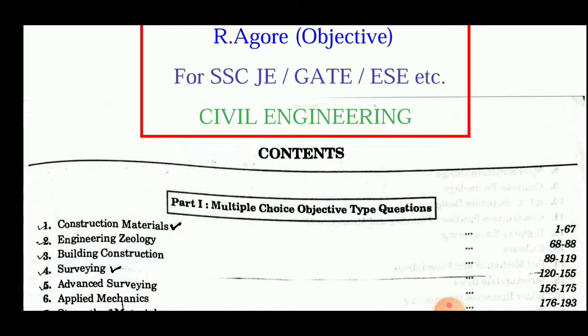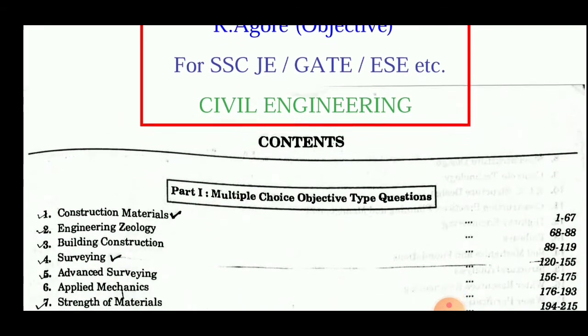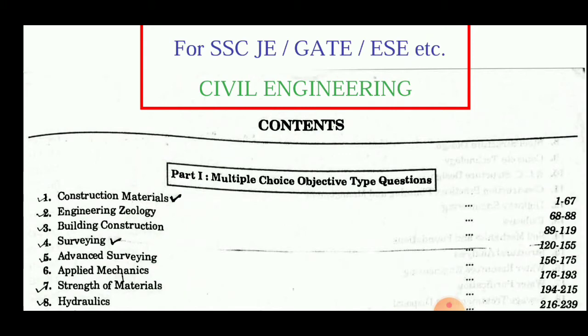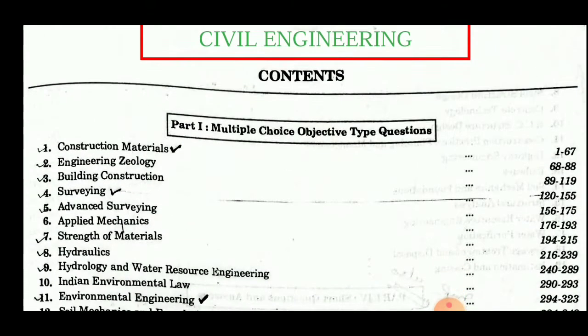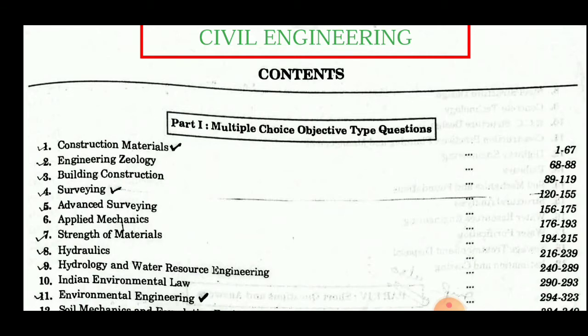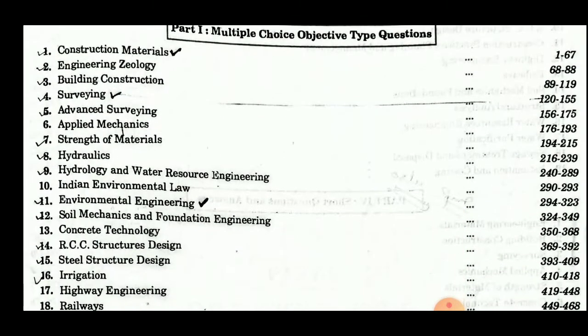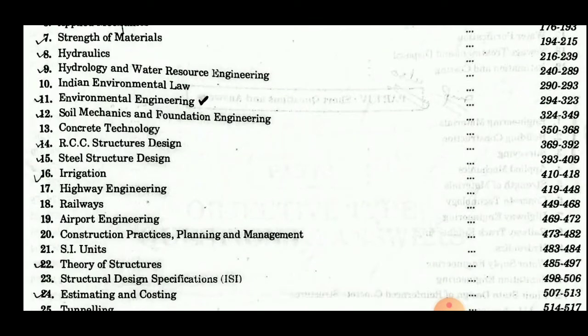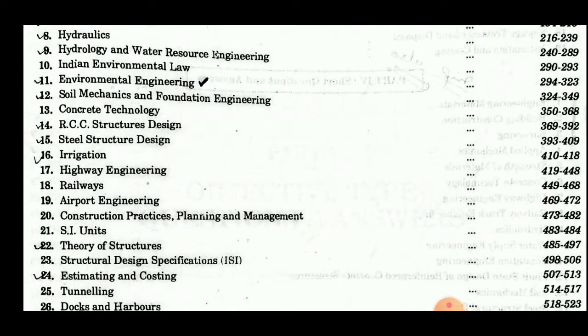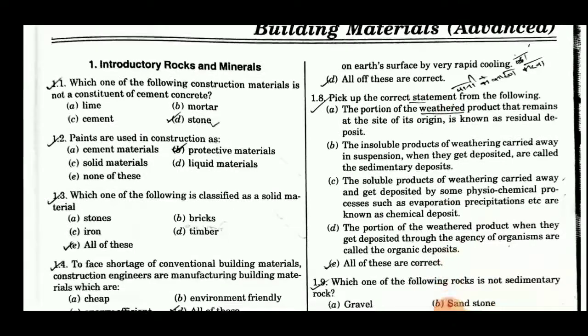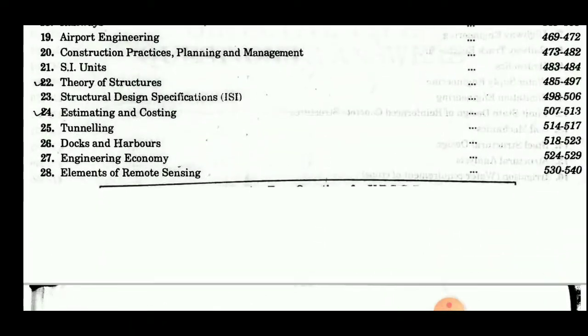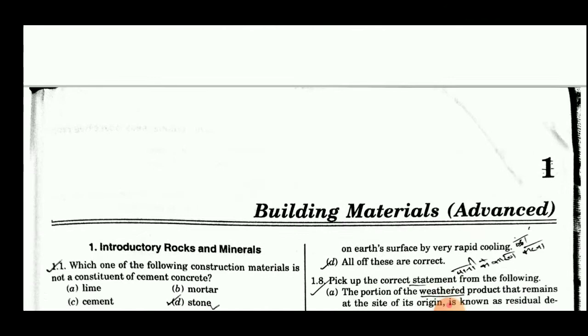We will go through the multiple choice objective questions of topics like construction materials, engineering geology, building construction, surveying, advanced surveying, applied mechanics, strength of materials, hydraulics, hydrology and water resource engineering, Indian environmental law, environmental engineering, soil mechanics and foundation engineering, concrete technology, RCC structures design, steel structures design, as such topics. There are various topics. There are 28 topics in this book. So we will go through one by one.